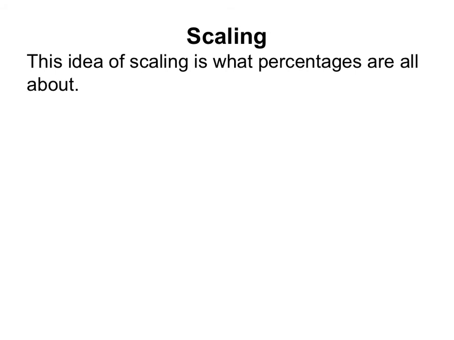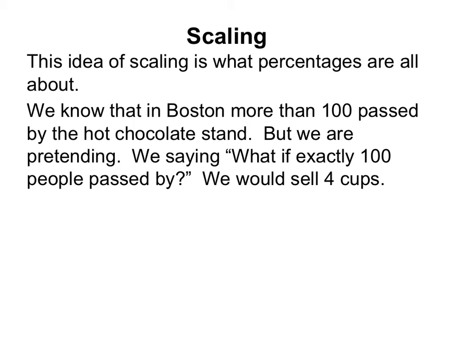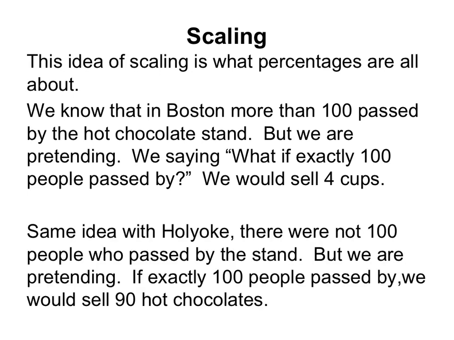So the idea of scaling is what percentages are all about. We know that Boston had more than 100 people, but it's allowing us to pretend and say, what if exactly 100 people passed by? What would we expect? Same idea with Holyoke. There were not 100 people who passed by. There were only 50. But it's allowing us to pretend and say, what if exactly 100 people had passed by? Well, if that were the case, we would sell, according to our data, 90 hot chocolates.